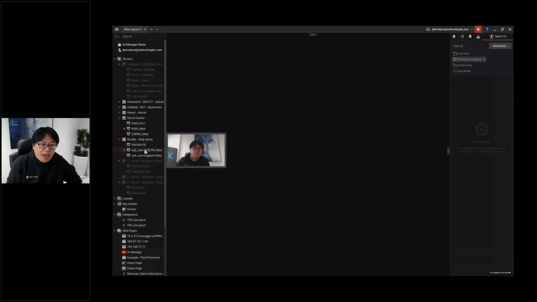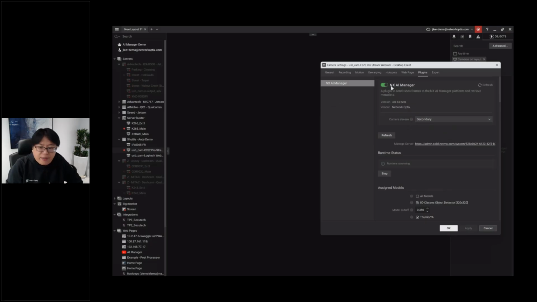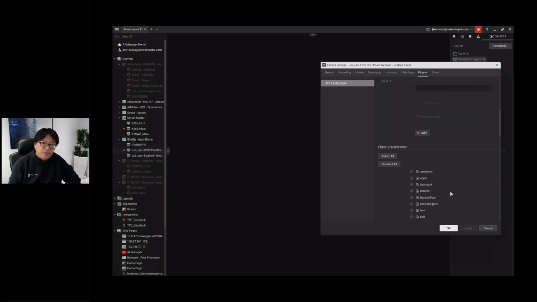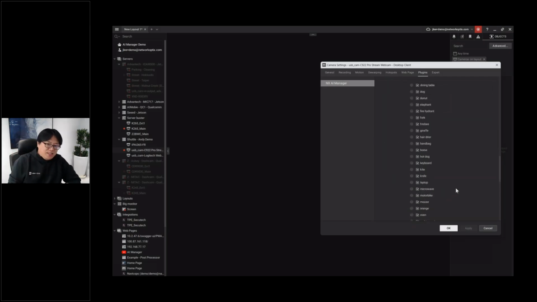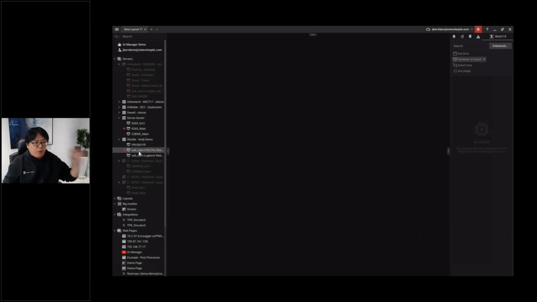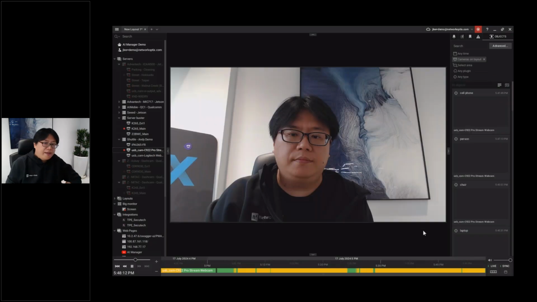And the second one I want to share with you: I deploy AI Manager together with an object detector and the thumb up and year detector. Those are some objects that we can recognize. We deploy it to that server, and the cameras from that server can run the AI.